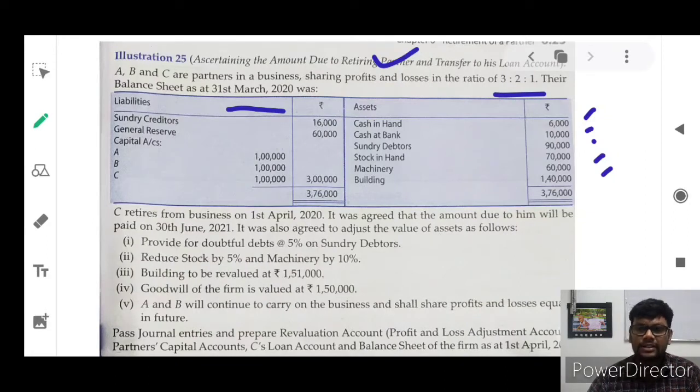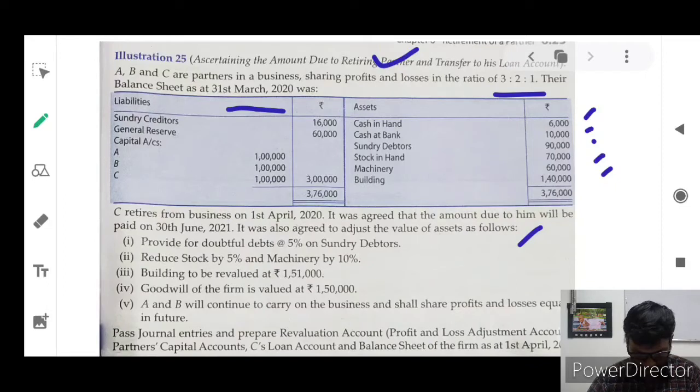They have given additional information from the firm. C retires from the business on 1st April 2020, which is the first day of the next year. It was agreed that the amount due to him will be paid on 30th June 2021. It was also agreed to adjust the value of assets as follows. The new values of assets and liabilities are given in the adjustments.